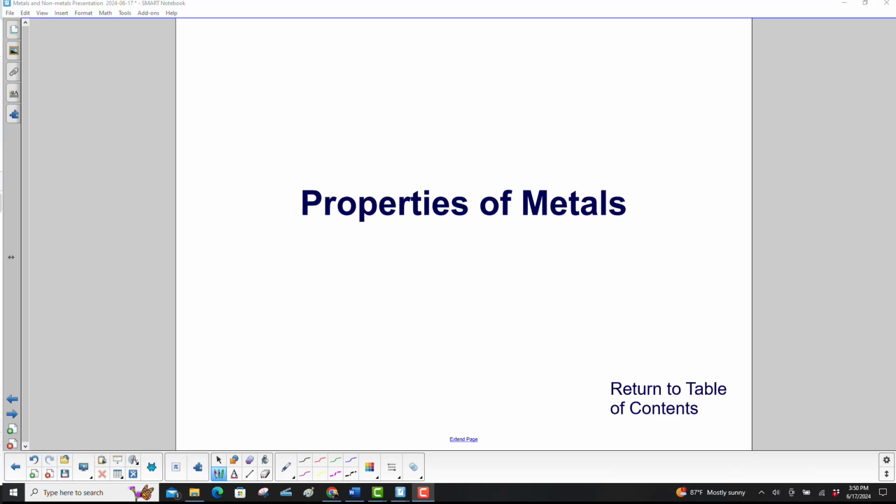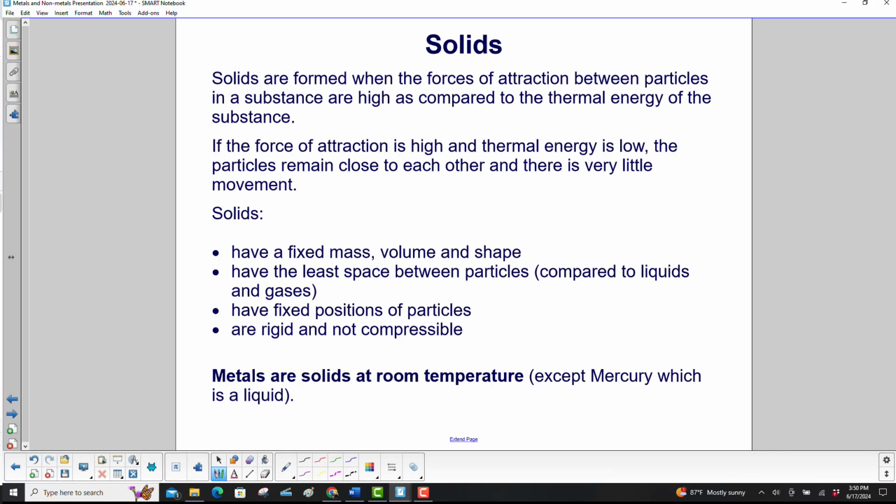Properties of metals. Let's start with solids. Solids are formed when the forces of attraction between particles in a substance are high as compared to the thermal energy of the substance. If the force of attraction is high and thermal energy is low, the particles remain close to each other and there's very little movement.